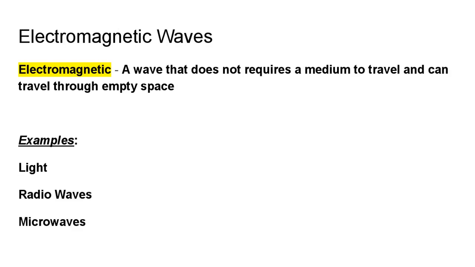And then likewise, the other wave I mentioned is electromagnetic waves. It's a wave that does not require a medium to travel and can travel through empty space. So light does not need a medium. Radio waves don't need a medium, and microwaves don't need a medium. In fact, all these types of waves exist on a spectrum, and they're all technically forms of light. We'll talk more about that next unit when we talk about light and color. But this unit, we're going to focus on mechanical waves.